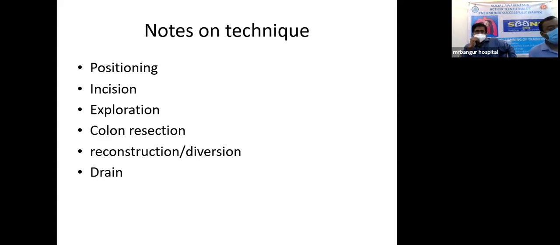After entering the abdomen, the first thing we do is explore the abdomen so that we don't miss anything. We check for distant metastasis, peritoneal carcinomatosis, and organs that may remain attached to the mass itself. After exploring all this, we go for resection of the mass in terms of colonic resection.